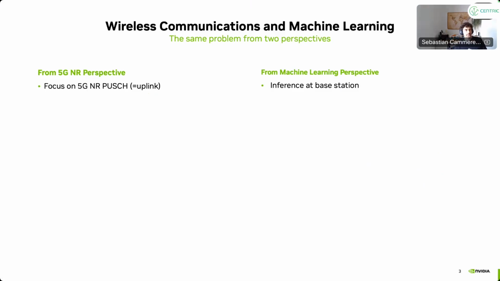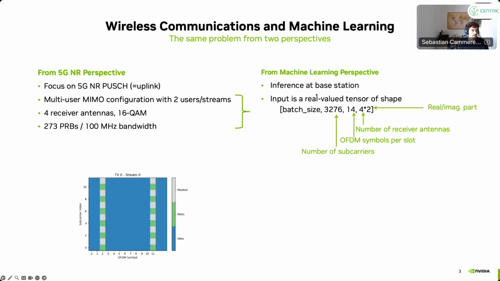Now let me look at this problem from two different perspectives: this problem of reconstructing the transmitted information bits, or this neural receiver problem essentially. We can look at it from the 5G perspective and from the machine learning perspective. From 5G, we are focused on the 5G PUSCH, so the uplink shared channel. That means the inference happens at the base station, where you may have a bit more compute than on the UE side.